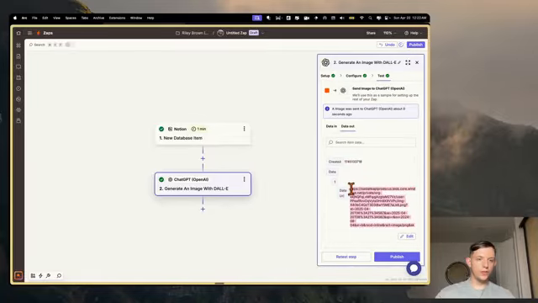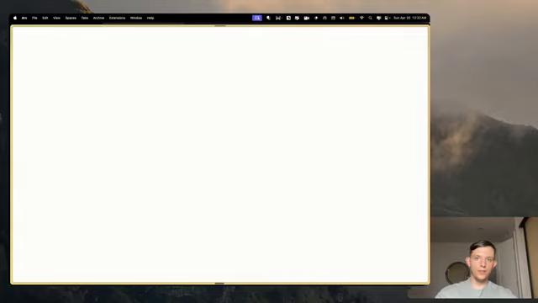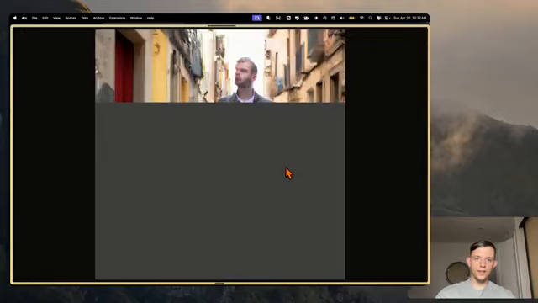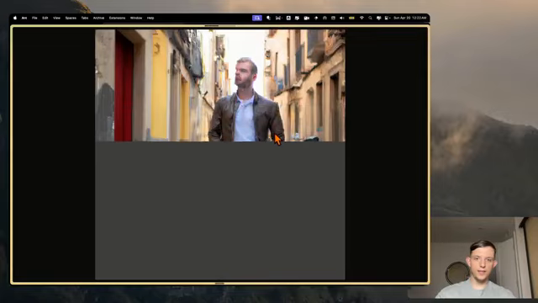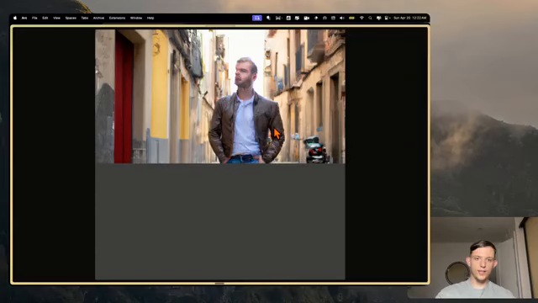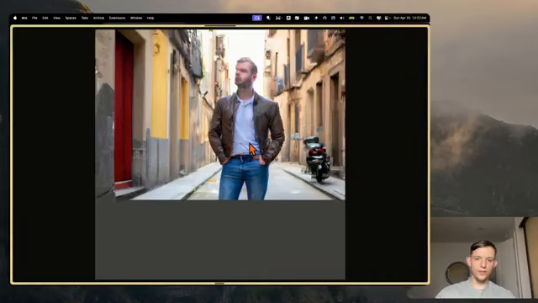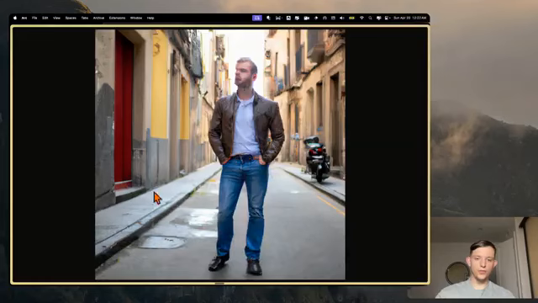and it showed that it generated this URL. So this is just a test. We can copy this, open it in a new tab. Let's see if it generated something. Okay, this is a man walking down the street. Wow, this is a really old model. This looks awful. Yeah, I guess we are using DALL-E 2, not DALL-E 3.